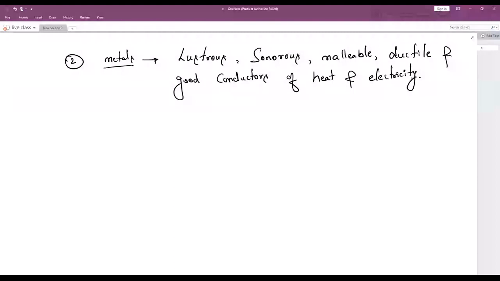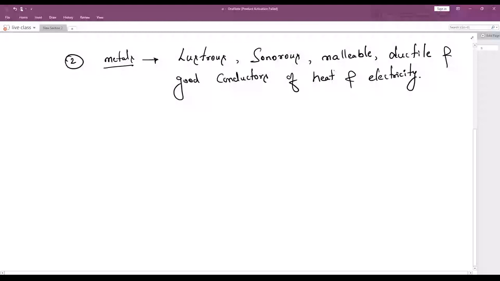Can you please mute your mic? I'm just explaining each and every point. Don't worry. The one who wants to ask a doubt, you can unmute and speak to me.